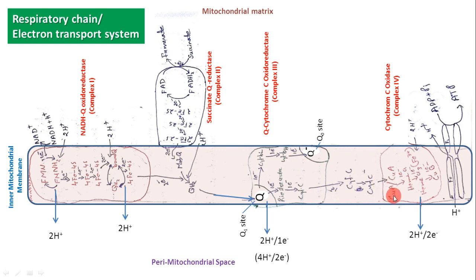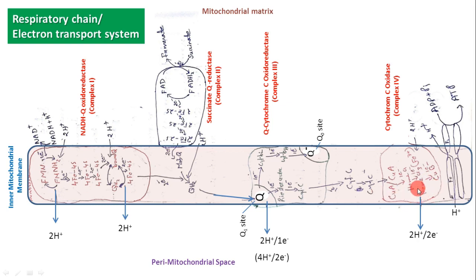In complex 4, there is a copper center that is called the CuA center. Then there is heme A center. Then there is heme A3. Then again a copper center, copper B. So here actually 2 copper centers and 2 heme centers.